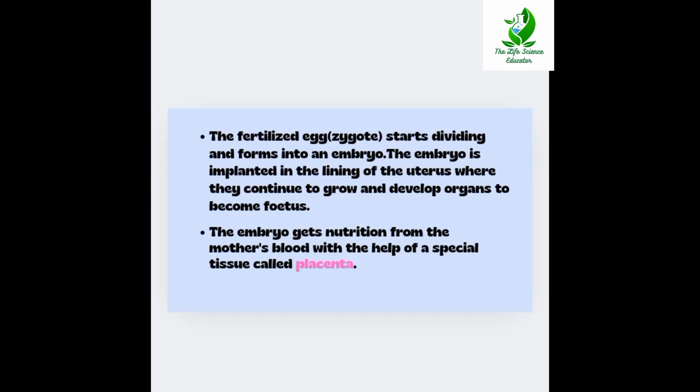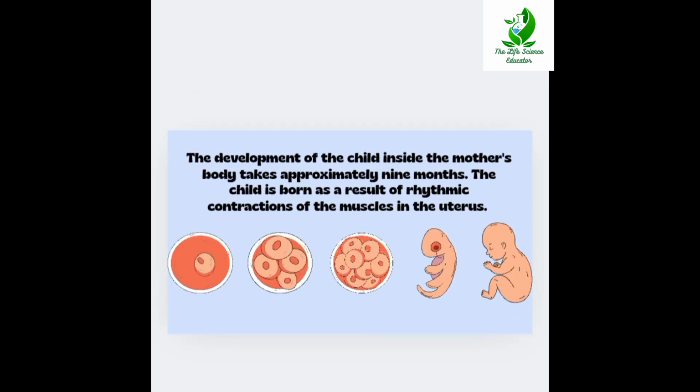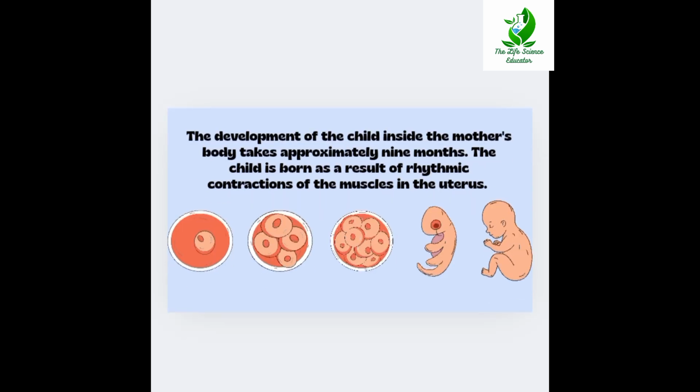Then the embryo grows and develops into a fetus, and it gets nutrition from the mother's blood with the help of a special tissue called the placenta. The development of the child inside the mother's body takes approximately 9 months. The child is born as a result of rhythmic contractions of the muscles in the uterus. Here you can see the development of an embryo.